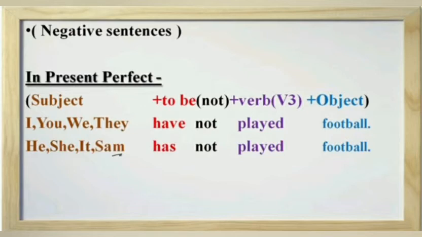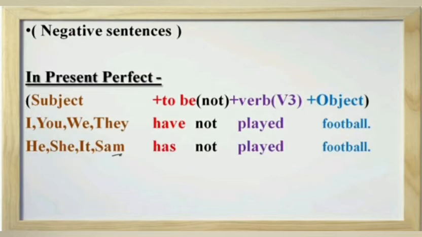With subject I, you, we, they, we use have, and after helping verb have, we use not. Then third form of verb plus object. Next, he, she, it, Sam. We use has with he, she, it and proper noun, and after helping verb we mention not. Then third form of verb plus object.